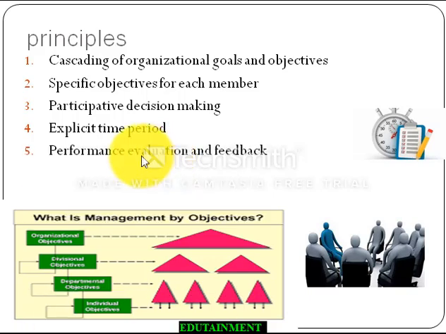Okay, next is performance evaluation and feedback, which is a very important portion of management by objective. Here it means that they evaluate performance together. They sit together and take corrective action. And the focus here is not to find whether the subordinate has actually followed the prescribed path or not, or which subordinate is guilty for this.